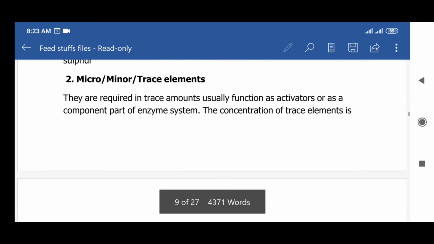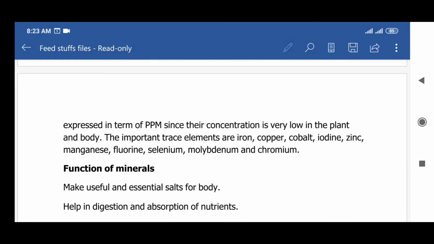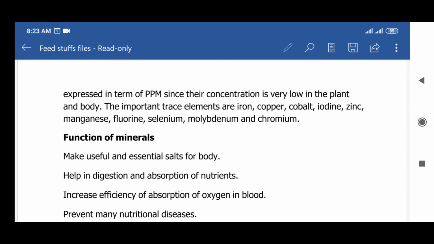The second is micro or minor trace elements. They are required in trace amounts and usually function as activators or as a component or part of an enzyme system. The concentration of trace elements is expressed in terms of ppm, since their concentration is very low in the plant and body. The important trace elements are iron, copper, cobalt, iodine, zinc, magnesium, manganese, fluorine, selenium, molybdenum, and chromium.